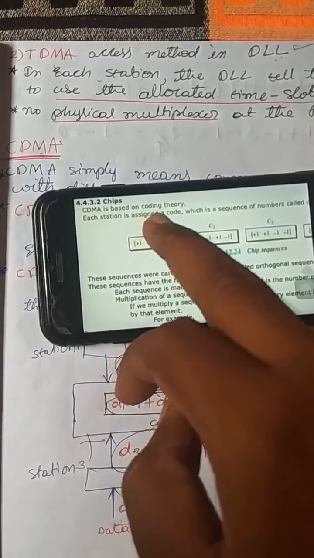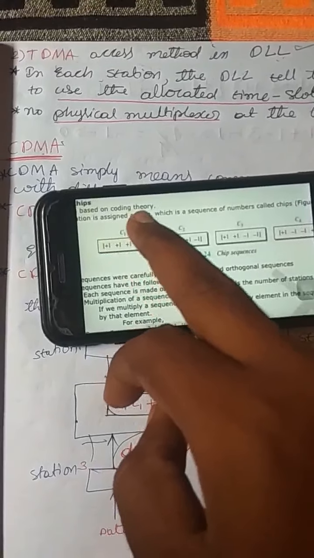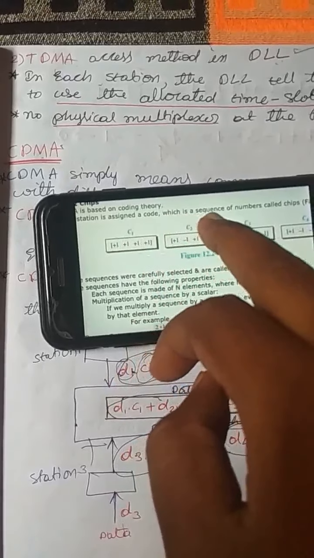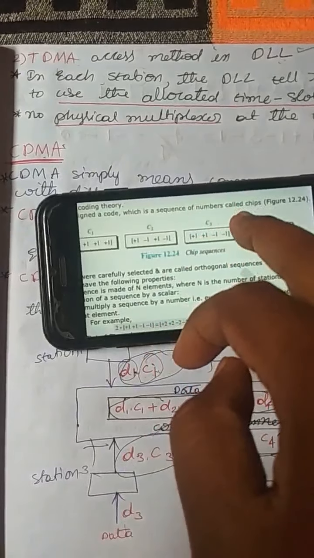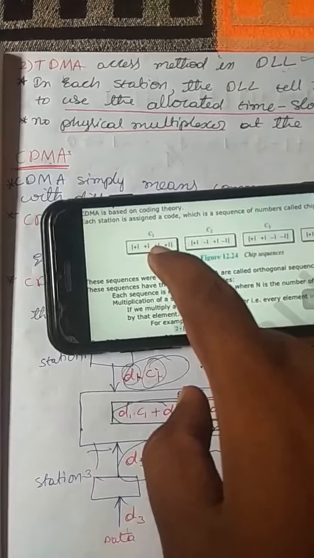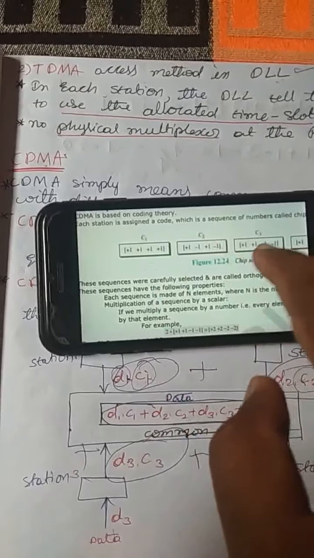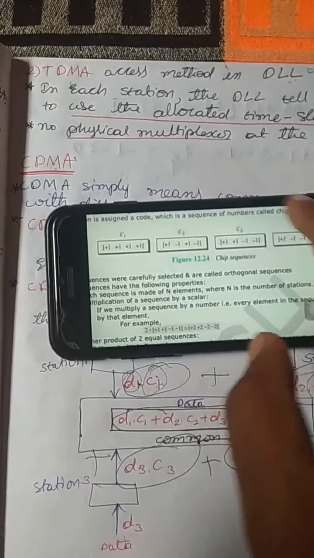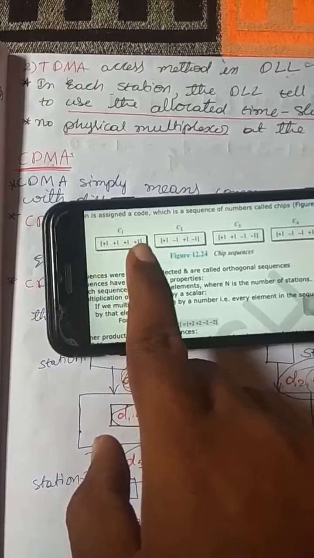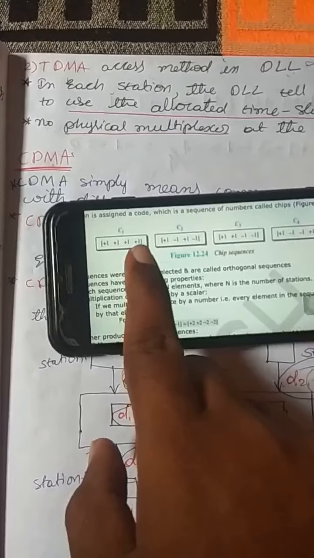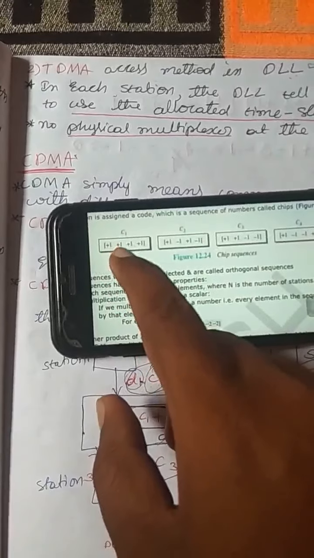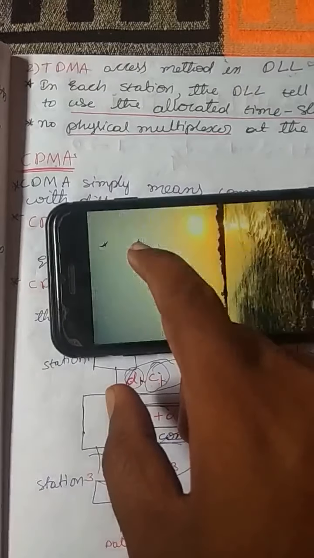Each station is assigned a code, which is a sequence of numbers called chips. C1, C2, C3, C4 are the codes. These are sequences of numbers like +1, +1, +1, +1. This sequence of numbers is called chips. This is one chip, this is one chip, this is one chip.